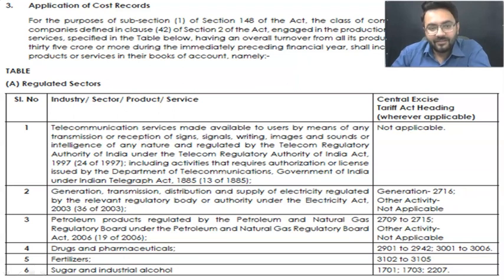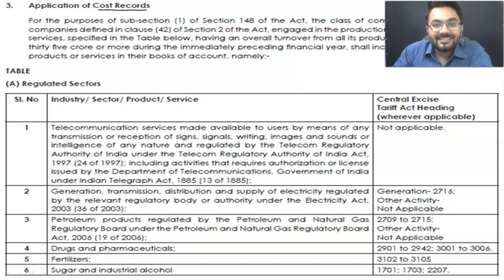If I talk about the definition of CMA, you are a CMA and you don't know the definition itself, what is written in the Companies Act, that is going to be a kind of insult, right? So this is something which you should be aware of. So the very first is about the application of cost records. You guys have covered rule number 3 with us, right? Yes, you have covered rule number 3 with us now.